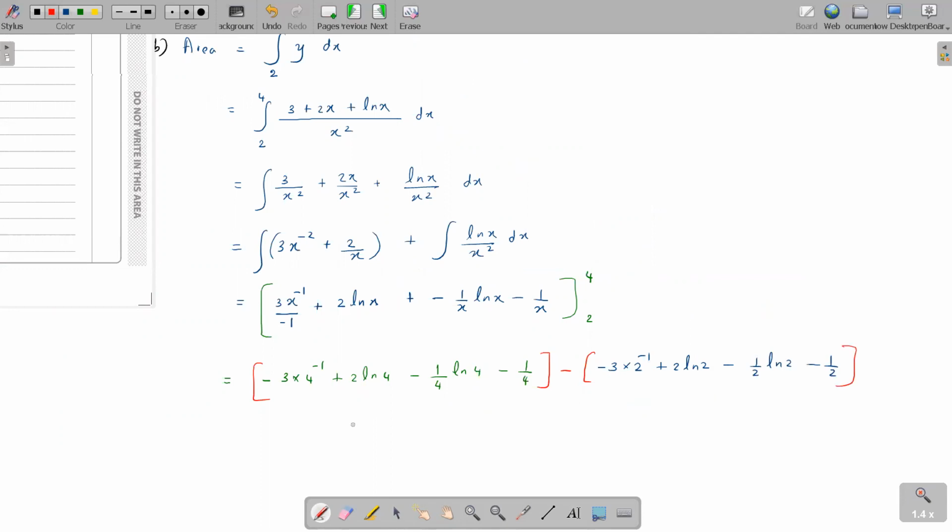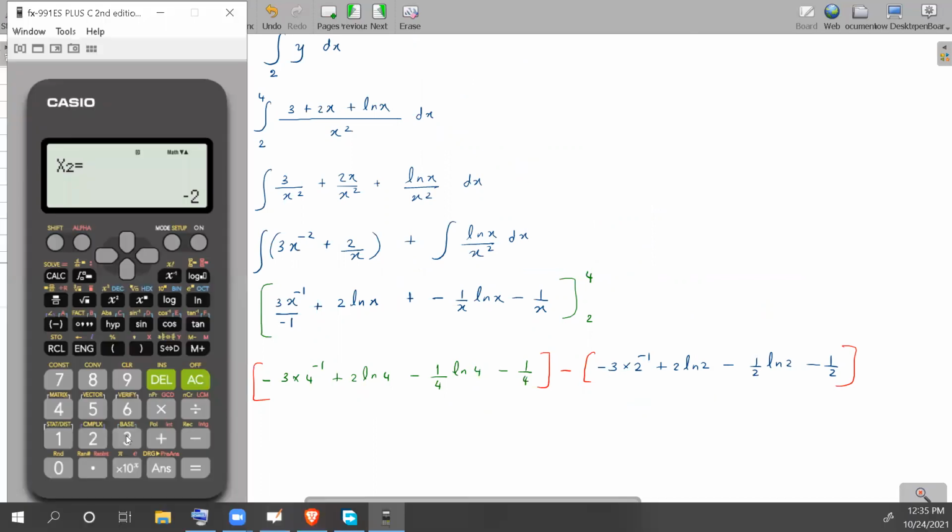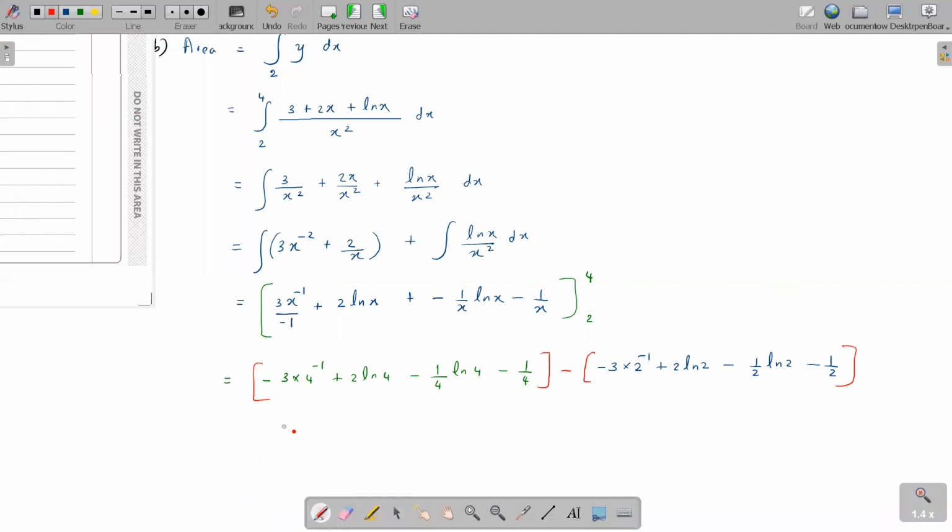Shall we simplify the values first? So minus 3 times 4 to the power minus 1 is minus 3 over 4. The ln terms you can keep. Then these two, minus 3 over 4 and minus 1 over 4, give me a minus 1.